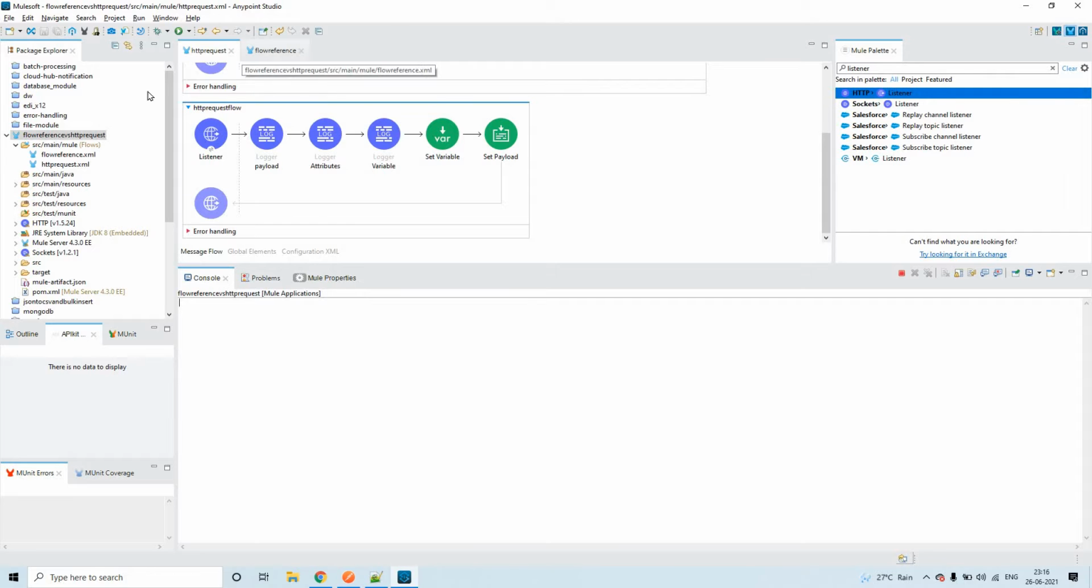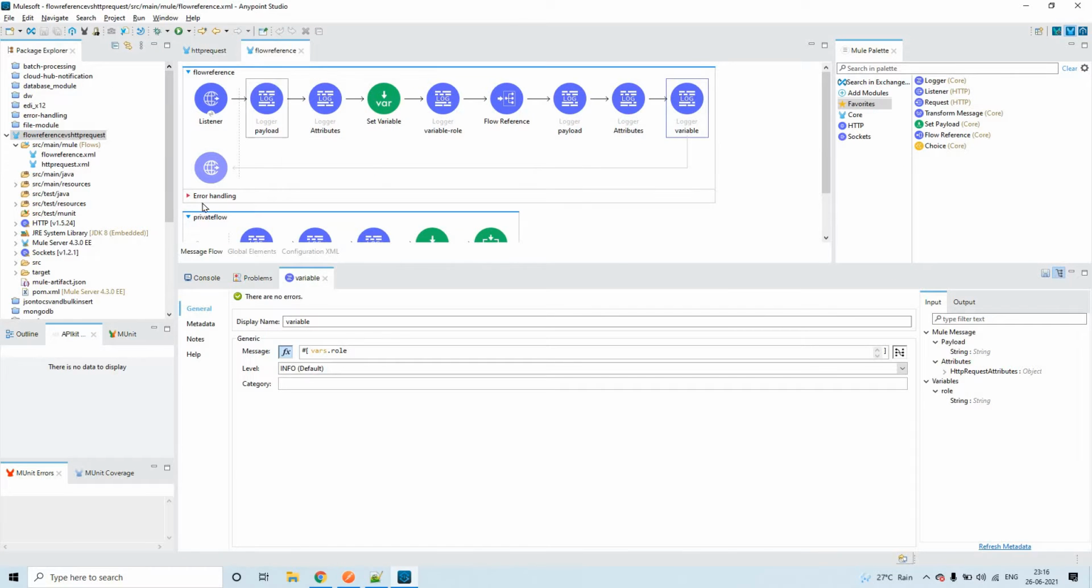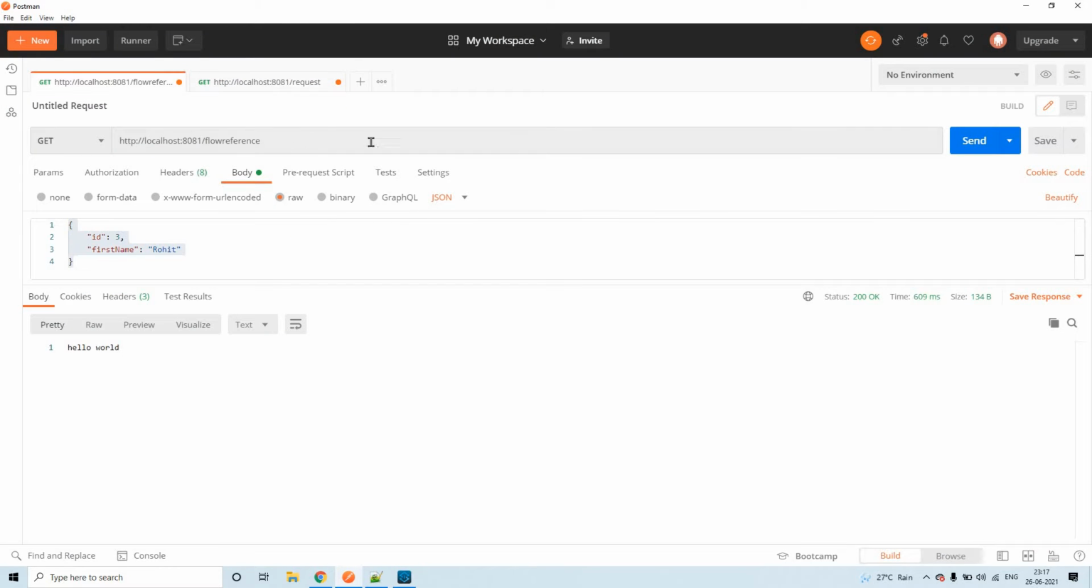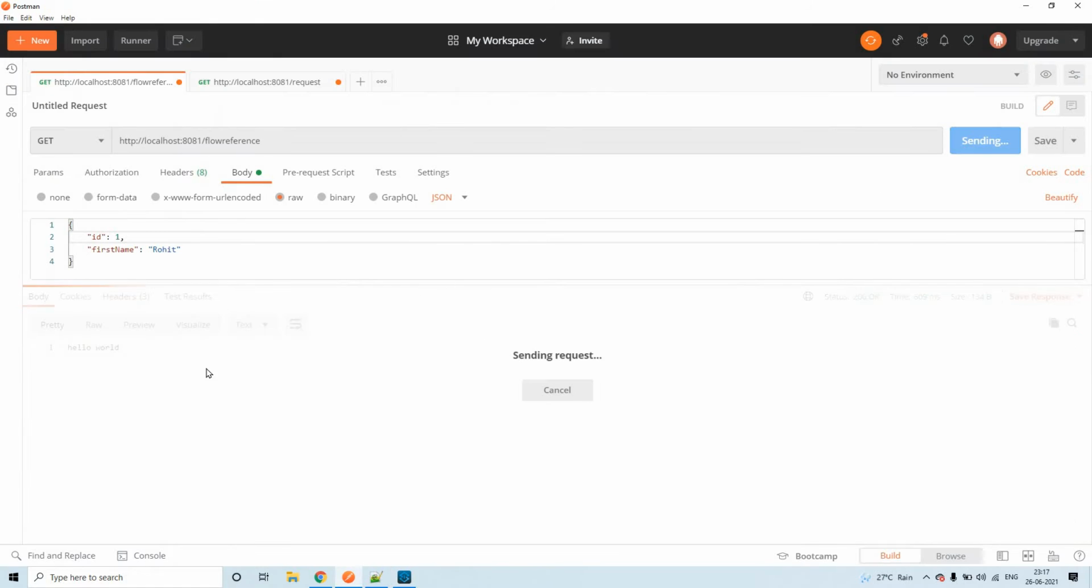So let's test these two flows and see the propagation of these three. The path is flow reference, so let me copy this. It's already configured here. Let's send this particular payload, this simple JSON object, and let me configure id as 1. Let me send this to the flow reference flow, that is this one.